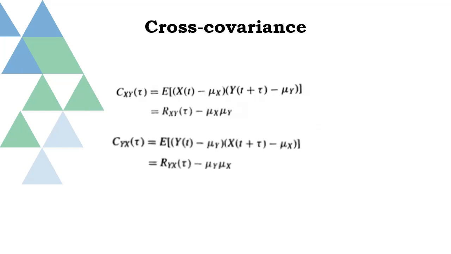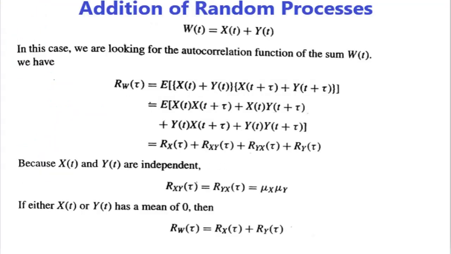Similar to the term autocovariance, we have another term called cross covariance. Cross covariance is defined as Cxy of tau is equal to expected value of (x of t minus mu x) multiplied by (y of t plus tau minus mu y). When you expand this and apply the expectation operator, we get Rxy of tau minus mu x mu y. In the same way, you can also write Cyx of tau is equal to Ryx of tau minus mu y mu x.